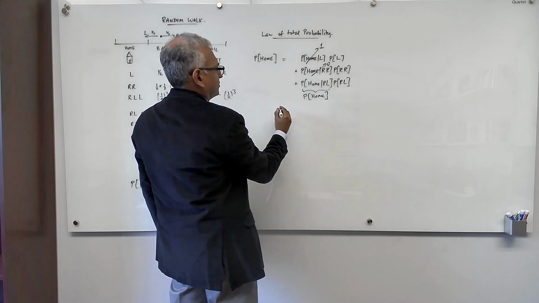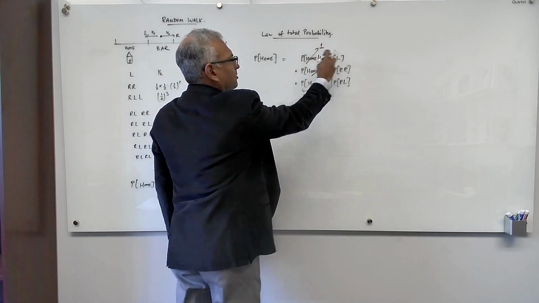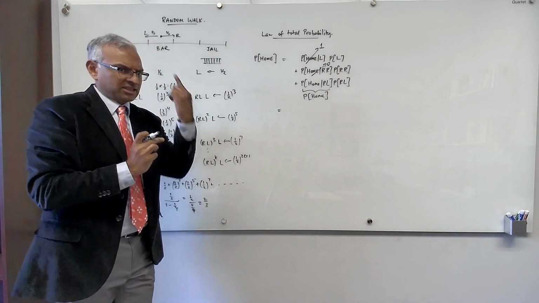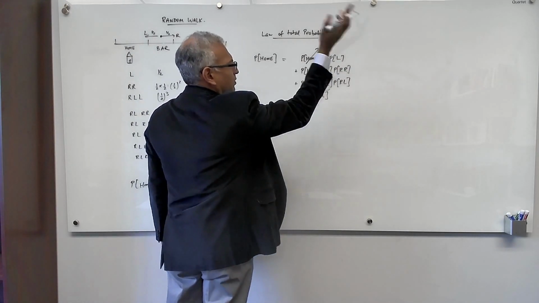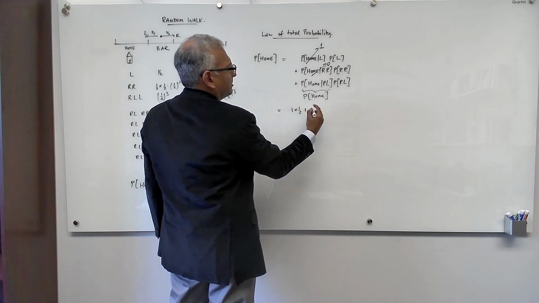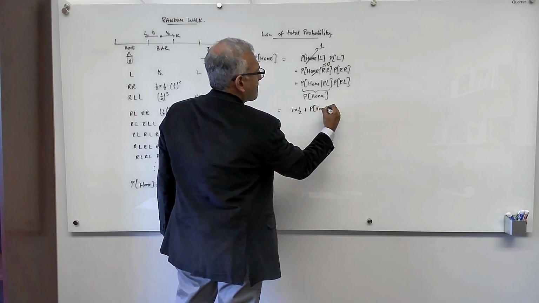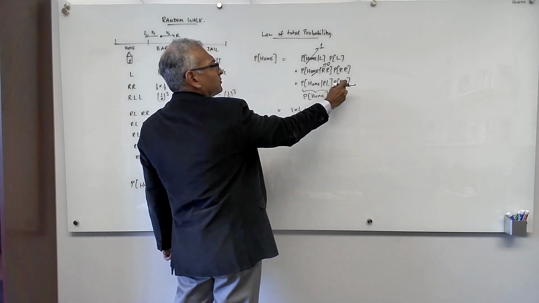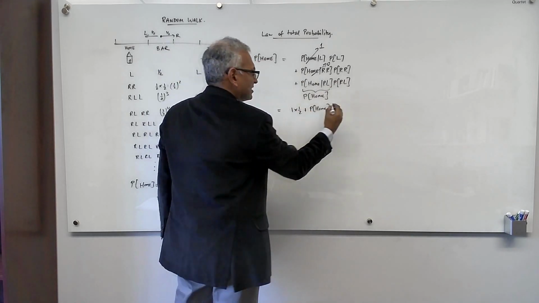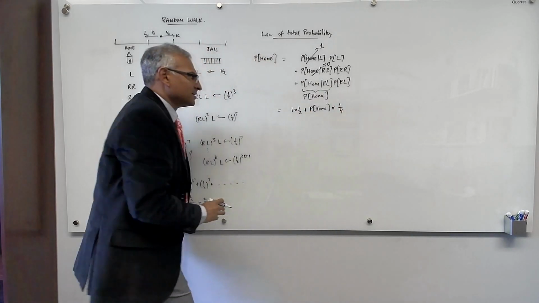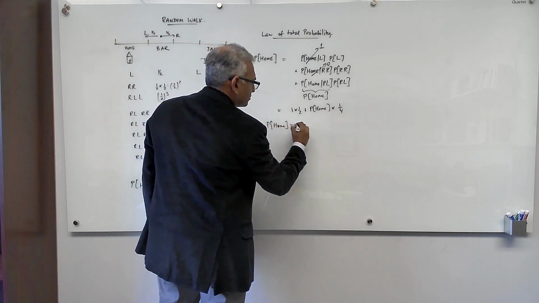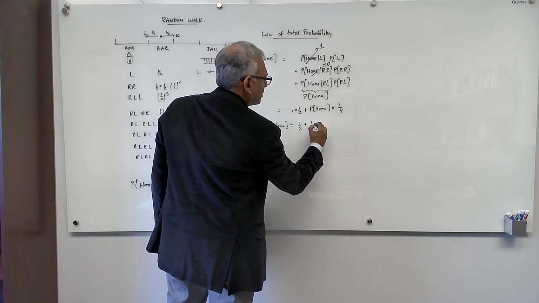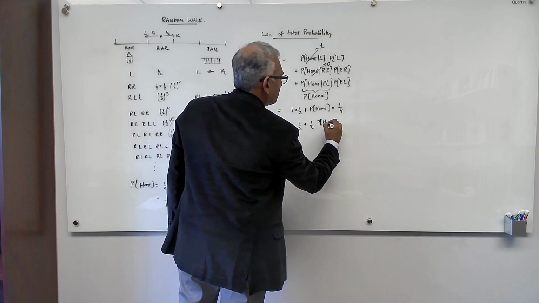So this is going to equal 1 times the probability to move left. That's a half. So it's 1 times a half, plus 0 times whatever, which is 0, plus the probability to make it home times the probability to move right-left. That's a half times a half, independence. So that's a fourth. And so what we have is that the probability to make it home is equal to 1/2 plus 1/4 times the probability to make it home.